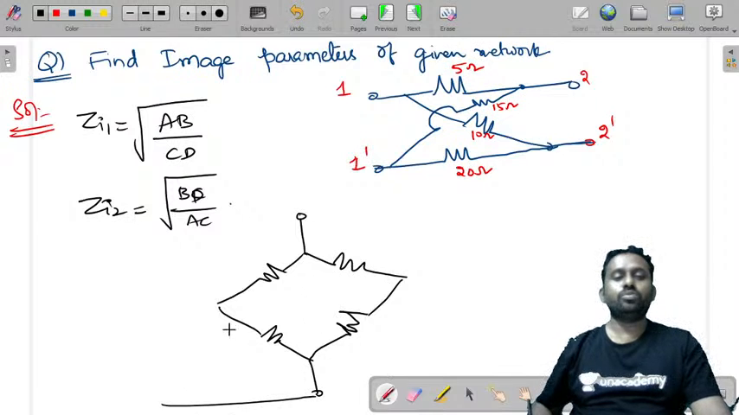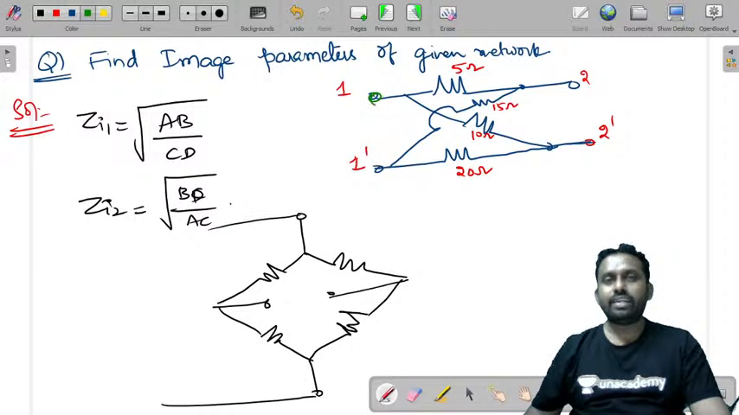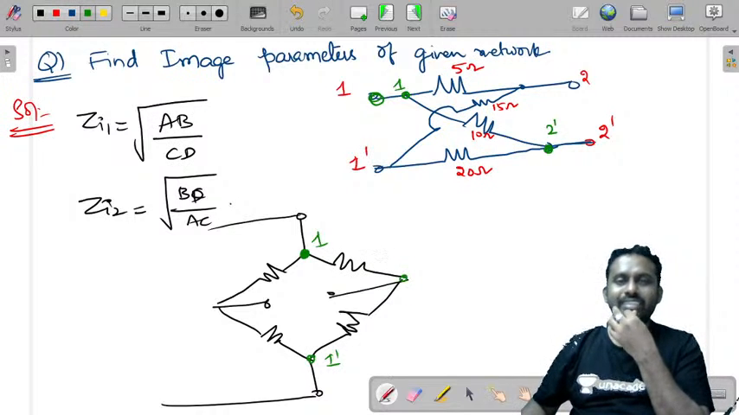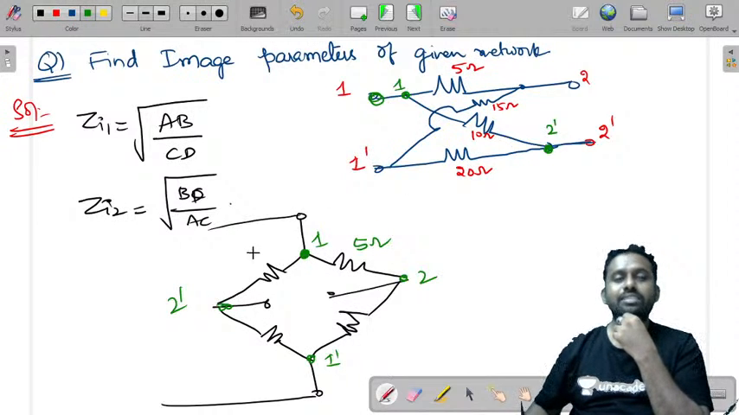I'll give you an idea how I'm drawing this. Let us call this 1 and this 1 dash, and let's say this is 2 and this is 2 dash. Between 1 and 2, what is the resistance? 5 ohms. Between 1 and 2 dash, what is the resistance? 15 ohms.